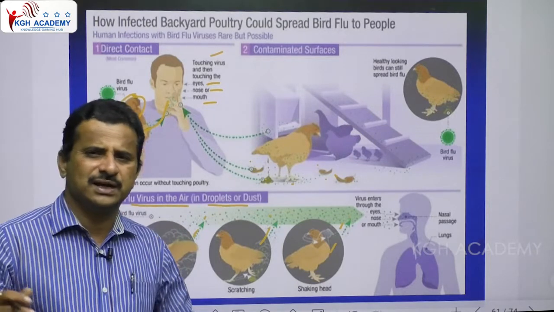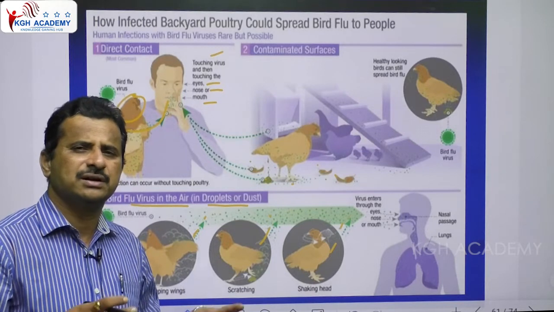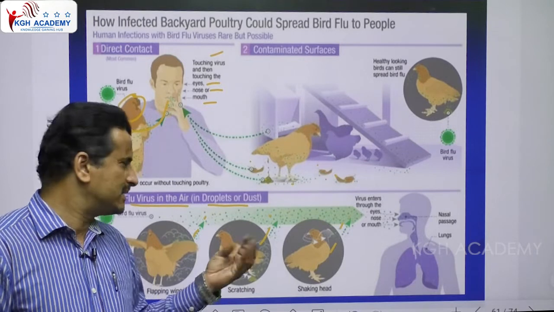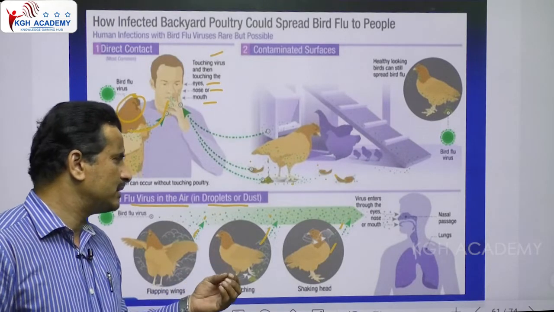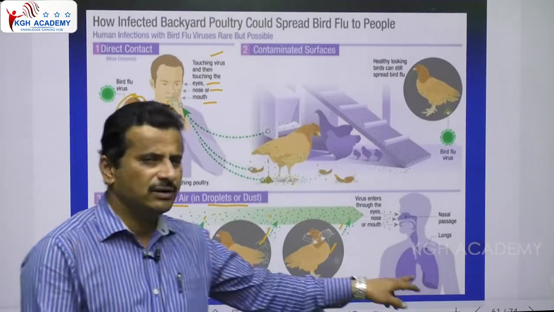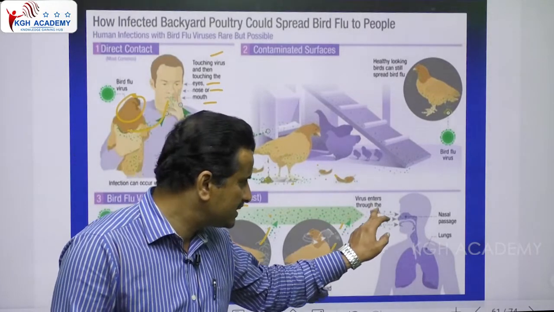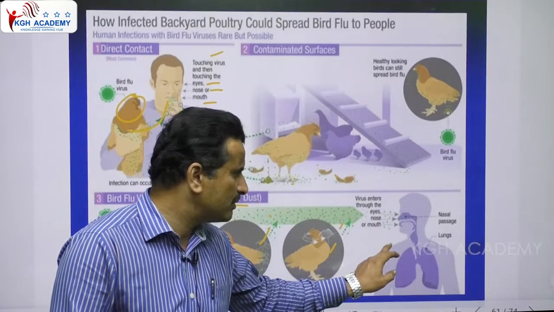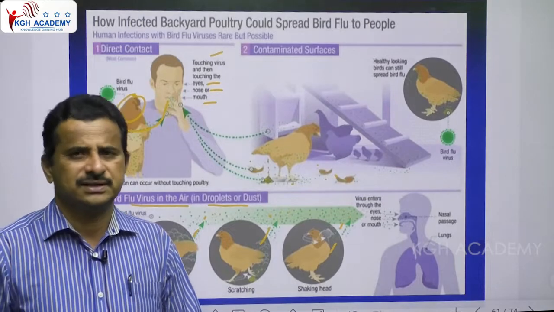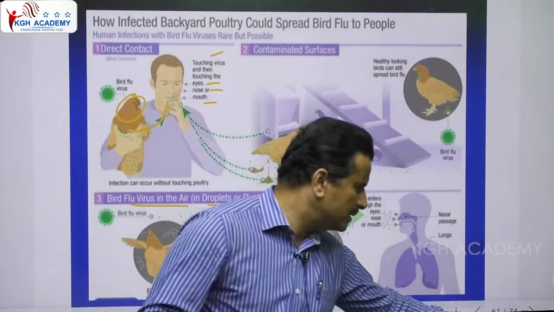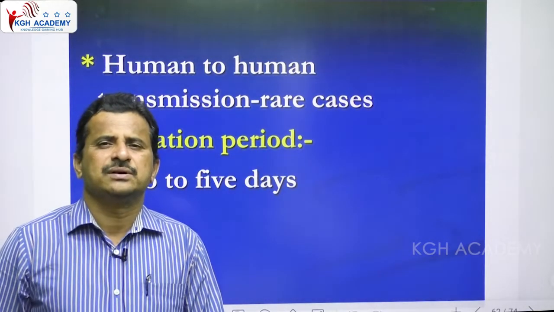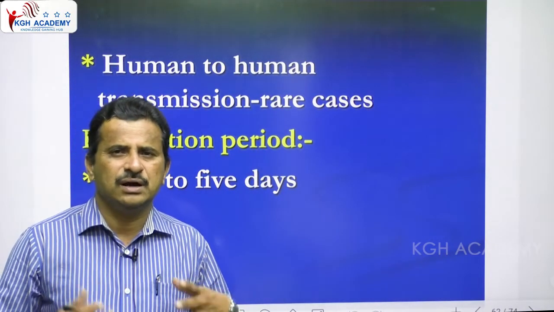Because of the moving and shaking around, dried feces, virus-containing dust or virus-containing droplets enter into the air. When you inhale them, they enter our body. The virus enters through the eyes, nose, and mouth, and finally enters the lungs and causes disease. So like this, bird to human by different methods and different ways, the virus enters our body.